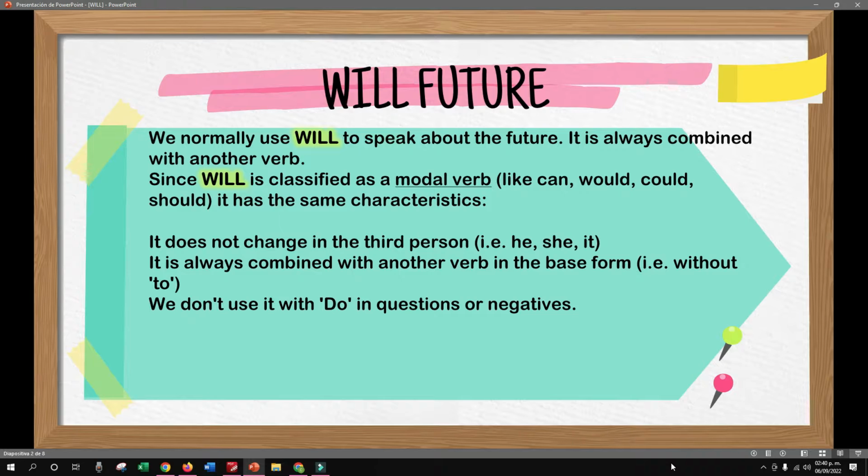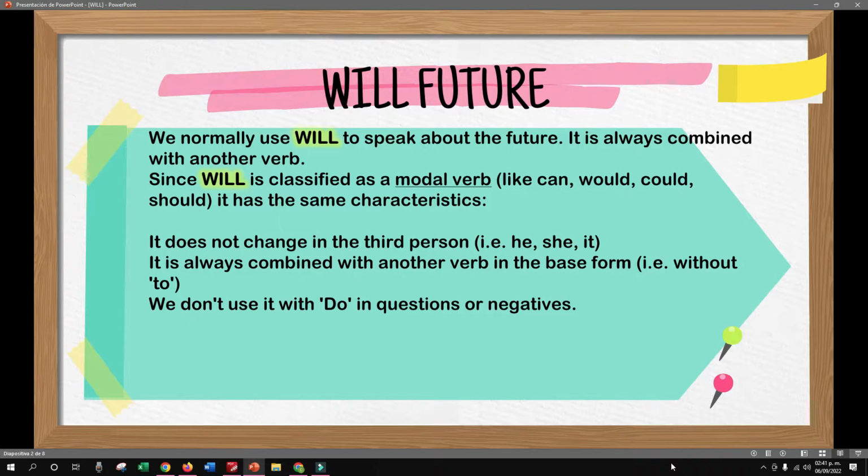But it says this is a modal verb. So, what happened with modal verbs? Do you remember when we studied can? For example, I can play soccer, I can swim, I can ride a bicycle, etc. When you use can, that is a modal verb, you must use the verb in the base form, even if you are using third person, he, she, or it.